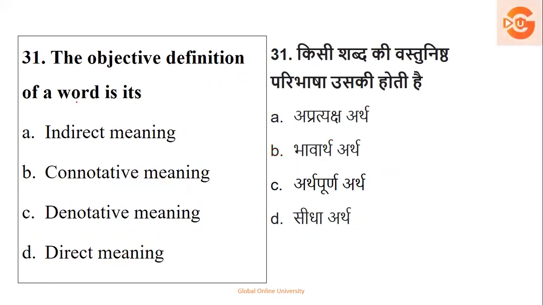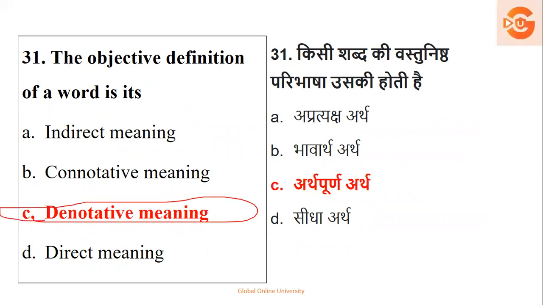The objective definition of a word is indirect meaning, connotative meaning, denotative meaning, or direct meaning. So a word has a denotative meaning, denoting. It denotes. It is direct. A word always has a direct meaning. Here the option should be indirect.